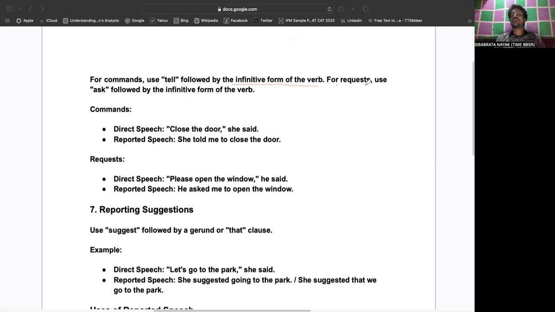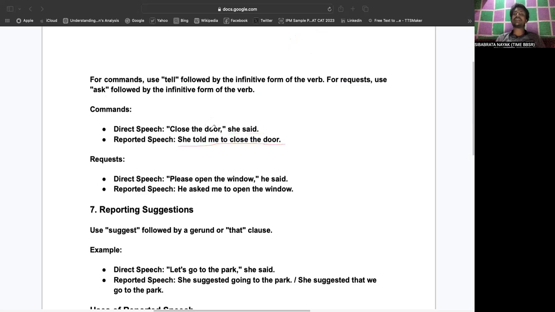Like for requests, we use ask, right, followed by the infinitive form of the verb. Let's say in direct speech it is given: She said, "Close the door." So in reported speech, what would it be? She told me to close the door.